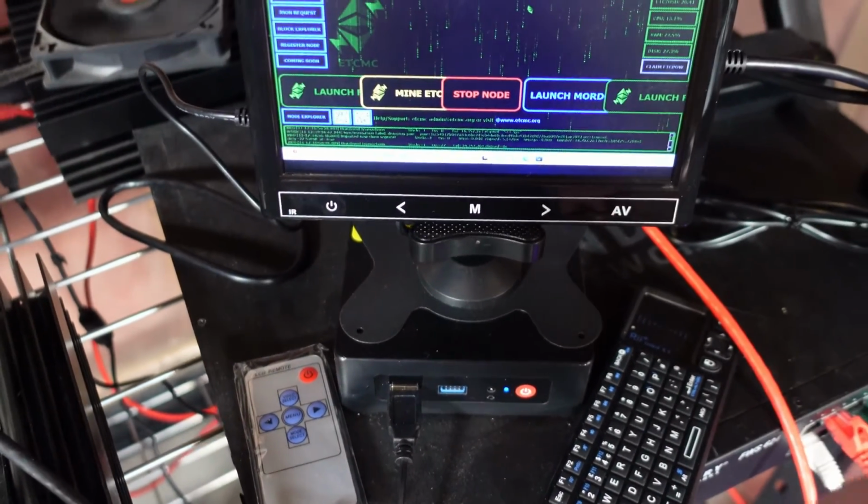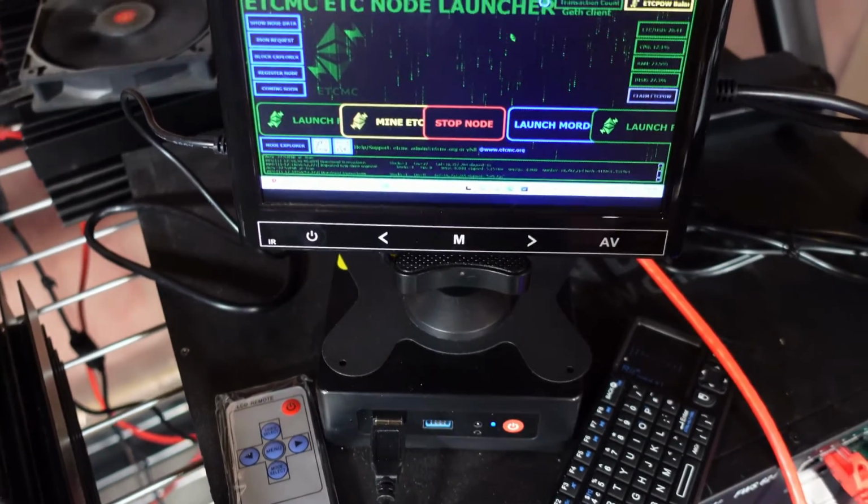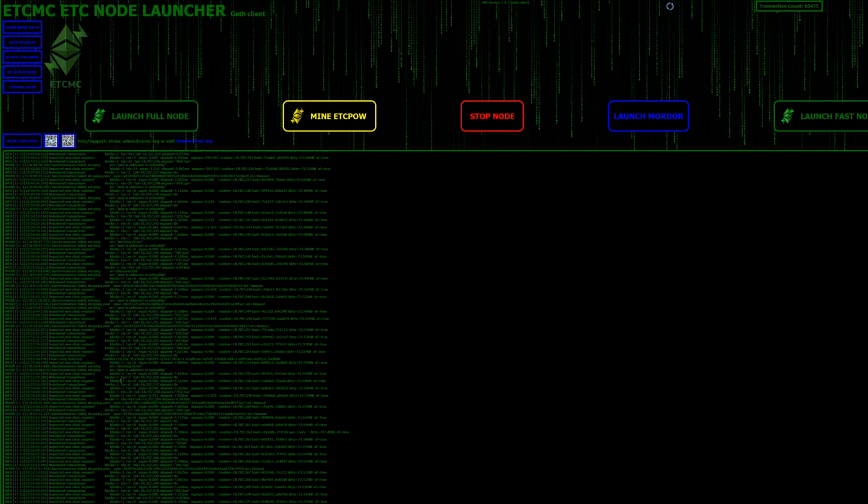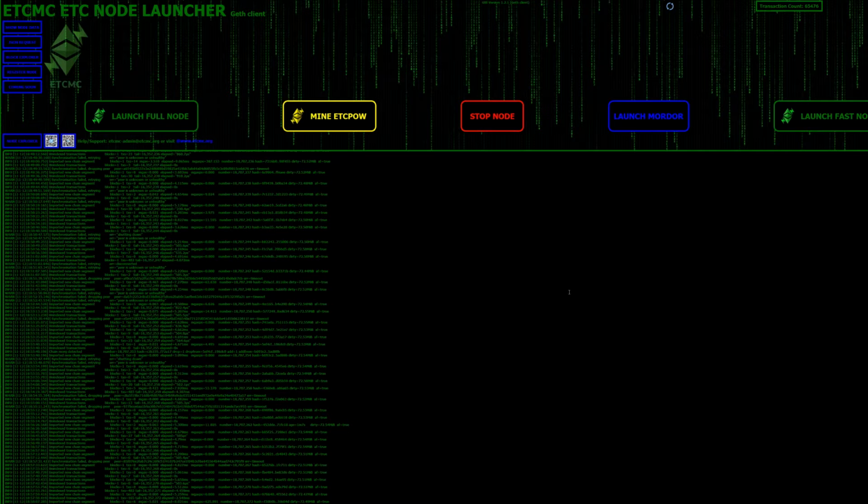You pretty much plug them in, turn them on, start syncing, you're good to go. Okay, so this is what your node should in theory look like once it's fully synced up and it's validating stuff. It's getting blocks and transactions and everything that's happening on the Ethereum Classic blockchain. So we can see blocks, transactions, and so on.